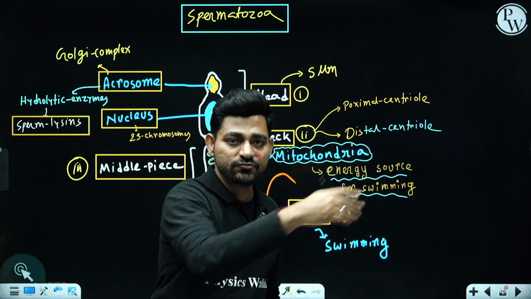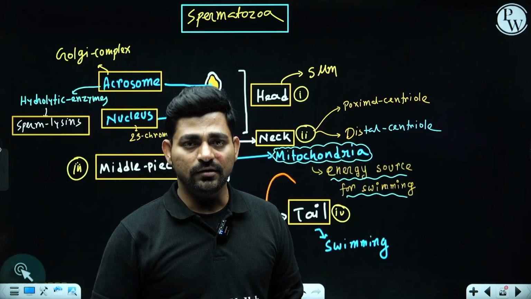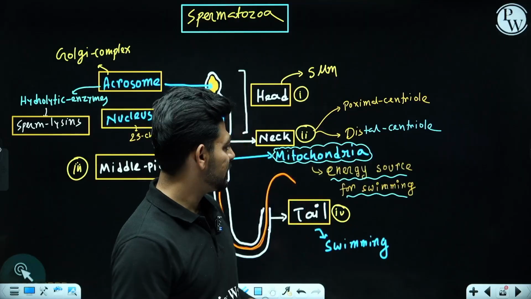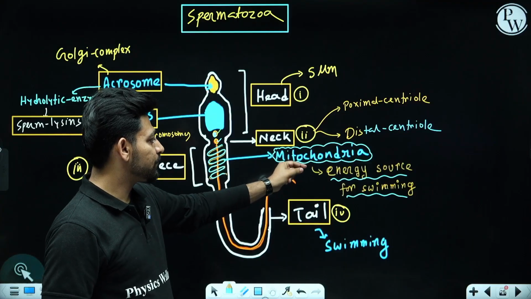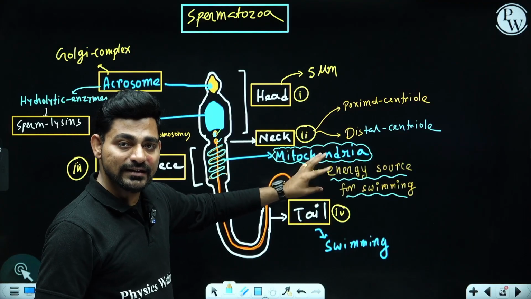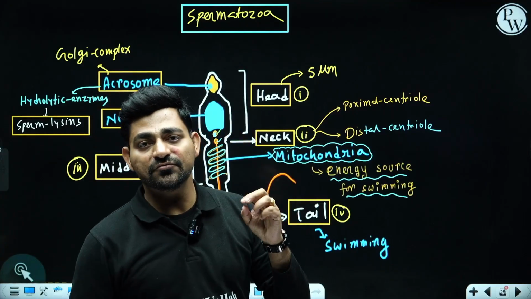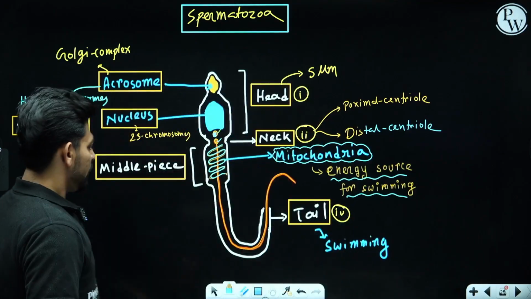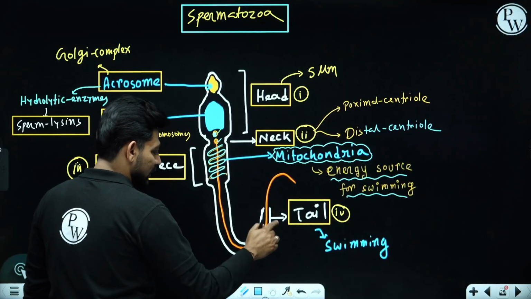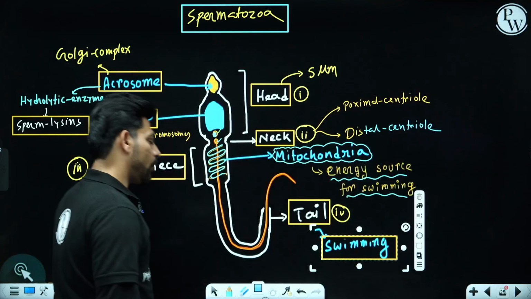When the sperm will be swimming or swarming towards the ovum, aiming for fertilization, they need energy. Now, this mitochondria will be utilizing the energy source, and the main energy source for sperm is gonna be fructose present in the semen, right? Okay, and with the help of the tail, they will perform swimming or swarming.